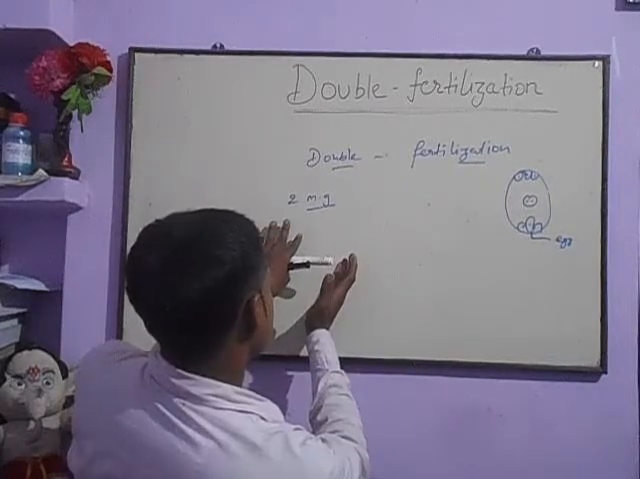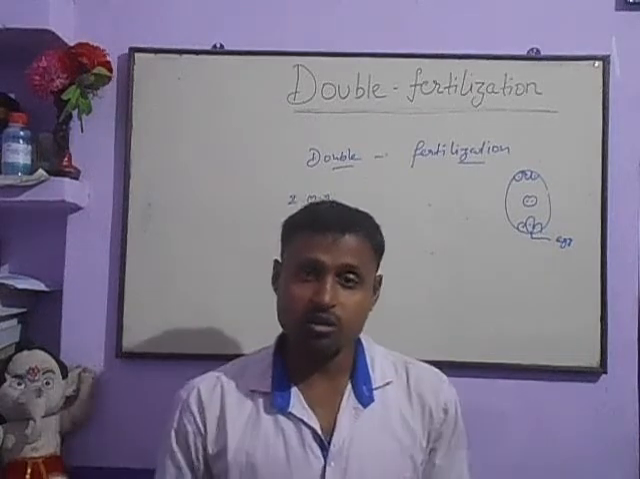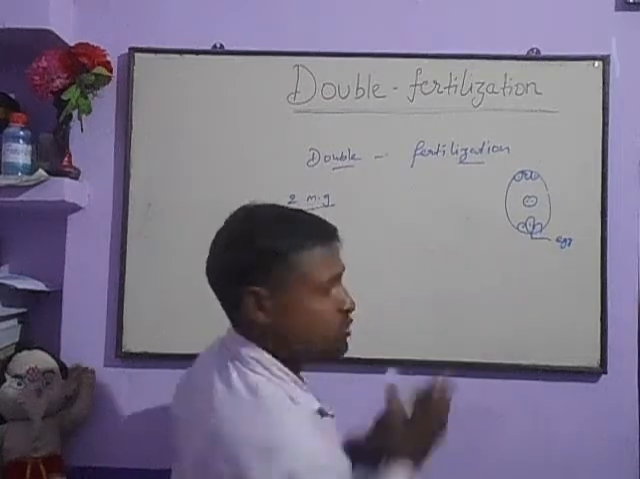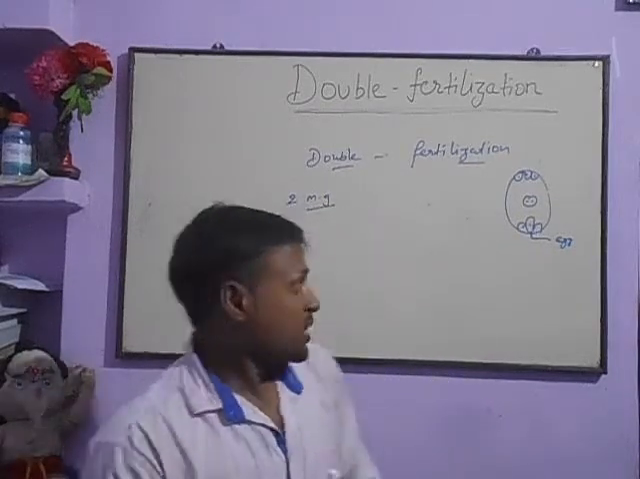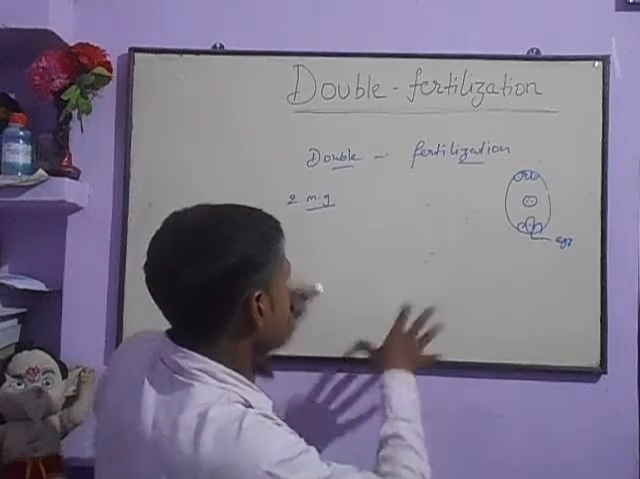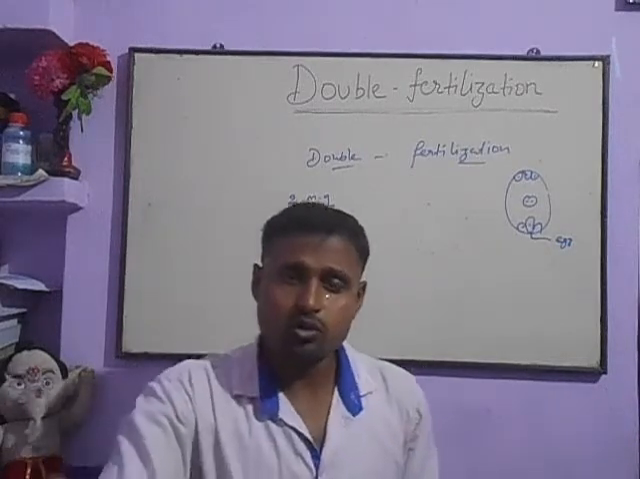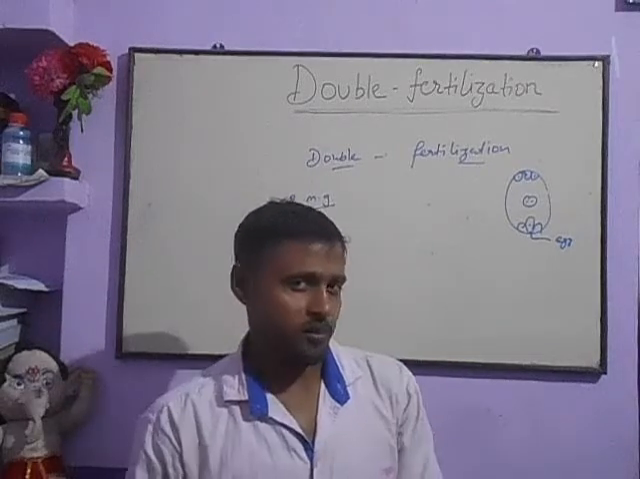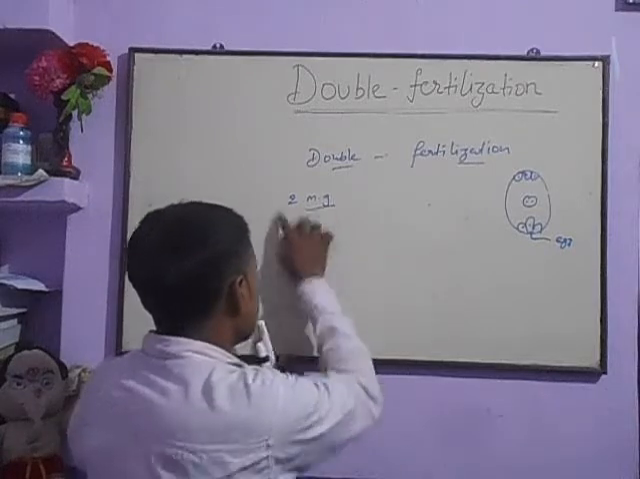In the male part, there are two male gametes. If you talk about the female part, there are also different types of cells or gametes. So what will happen? These two male gametes will fuse to two different cells. Try to understand, students, what will happen in the double fertilization. These two male gametes,